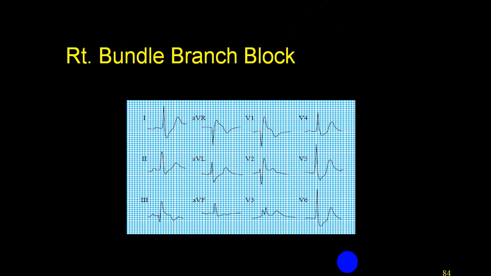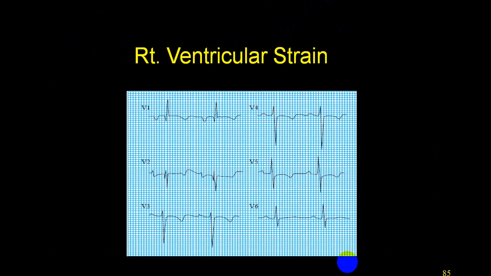Right bundle branch block pattern can be one of the presentations. Right ventricular strain pattern can be there. You can have an R wave in V1 with T wave inversion.